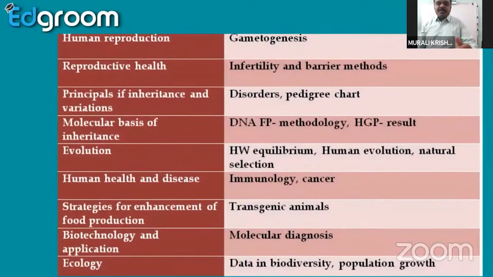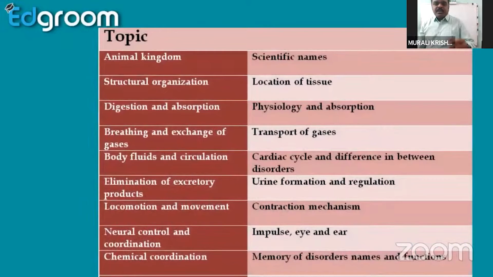So here, breathing and exchange of gases. Breathing and exchange of gases, transport of gases in a precise manner. But in addition to this, the transport of gases and lung volumes, both are very important. And body fluids in circulation, cardiac cycle activities, and elimination, urine formation, regulation. Here, for the regulation, you must maintain a proper diagrammatic representation; a flowchart will be more beneficial.